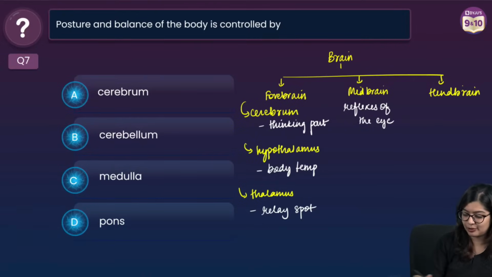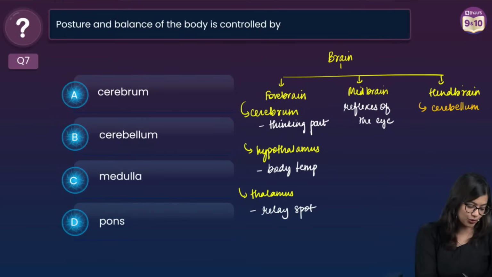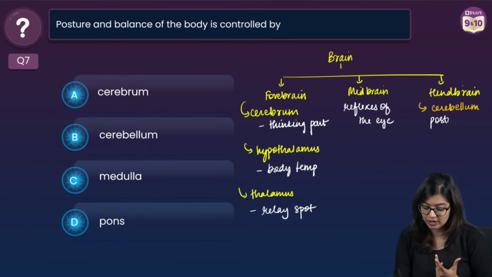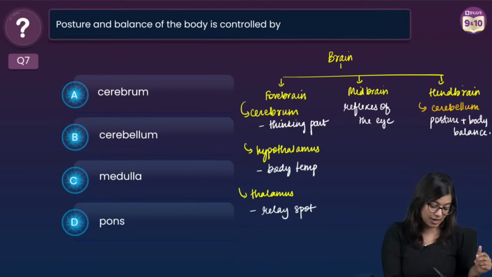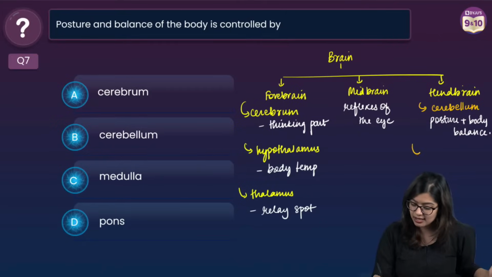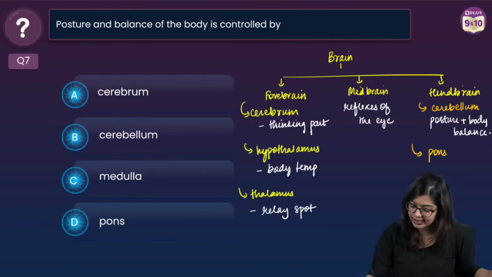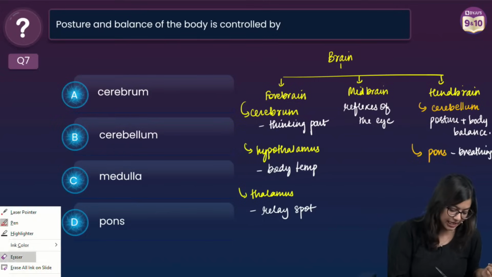Now you are left with hindbrain. The hindbrain includes cerebellum, medulla and pons, right? So what does the cerebellum do? Cerebellum is the part which is responsible for posture and body balance, right? While on the other hand, pons plays a main role in regulating breathing.